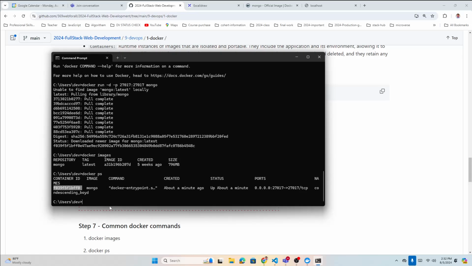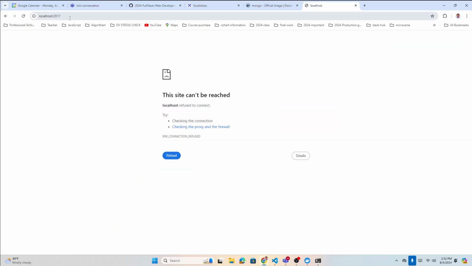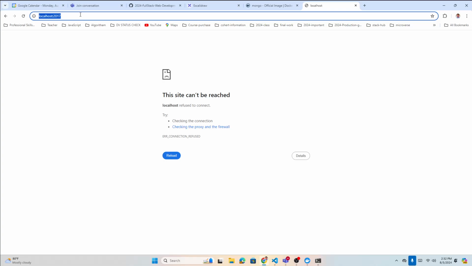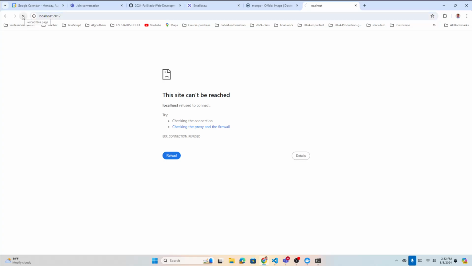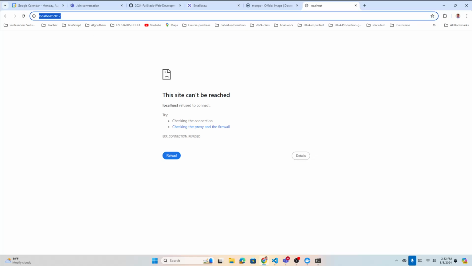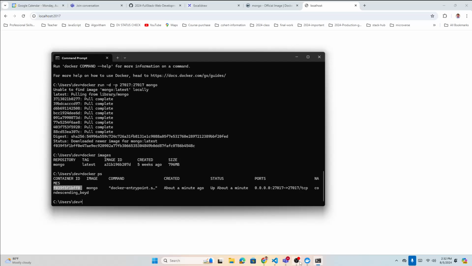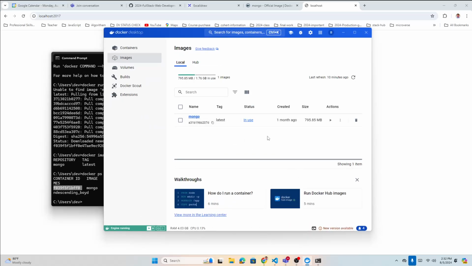So our container is running now. Let's go and refresh this page, because we have added the port mapping also, localhost 2017. If I go to this port now, let's see what I get. I refresh, and it did not give me anything. Why is that? Let's check. Status is in use, fine, in use, but it's not running.